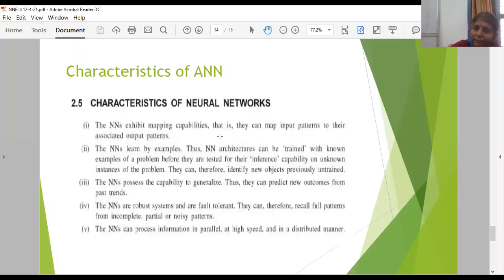And last, the characteristics of neural networks. You have 5 basic characteristics. They exhibit mapping capability. The NNs learn by examples, and they possess the capability to generalize. They are robust systems and fault tolerant. They process information in parallel at high speeds and in a distributed manner.